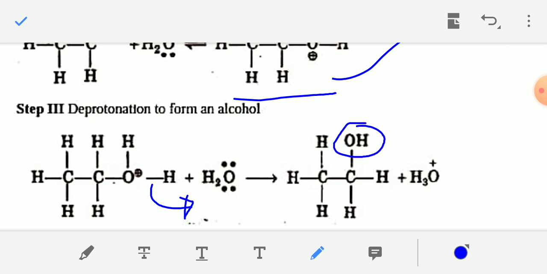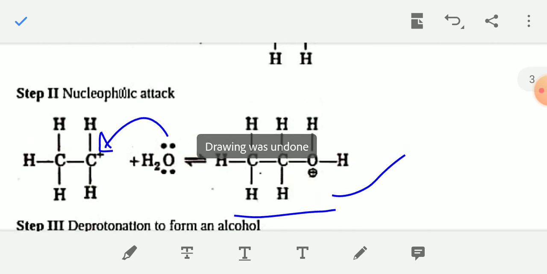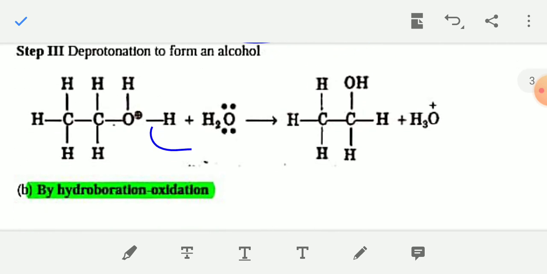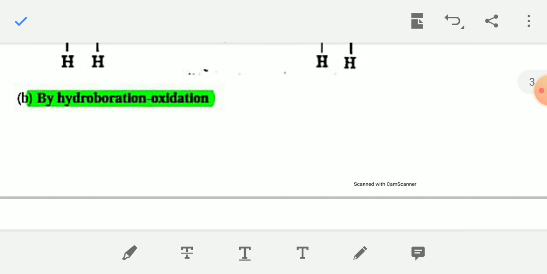Okay, so the mechanism follows 3 steps. In the first step, addition of H plus. In the second step, nucleophilic attack by water molecule, and in the third step, deprotonation, that is a removal of H plus. Okay, and finally the alkene is converted into alcohol.